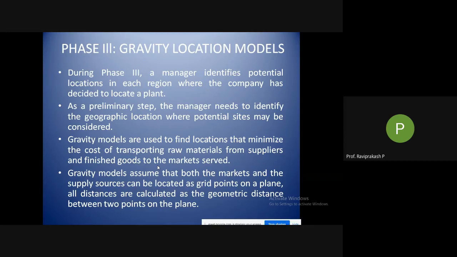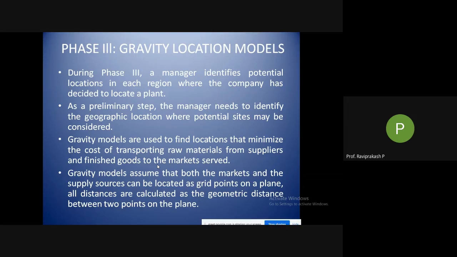Then gravity models are used to find locations that minimize the cost of transportation of raw materials from suppliers and finished goods to the market served. So I have to check that transportation cost is less for both getting raw material as well as transporting the finished goods to the market. Gravity models assume that both the markets and their supply sources can be located as grid points on a plane. All distances are calculated as the geometric distance between 2 points on a plane.